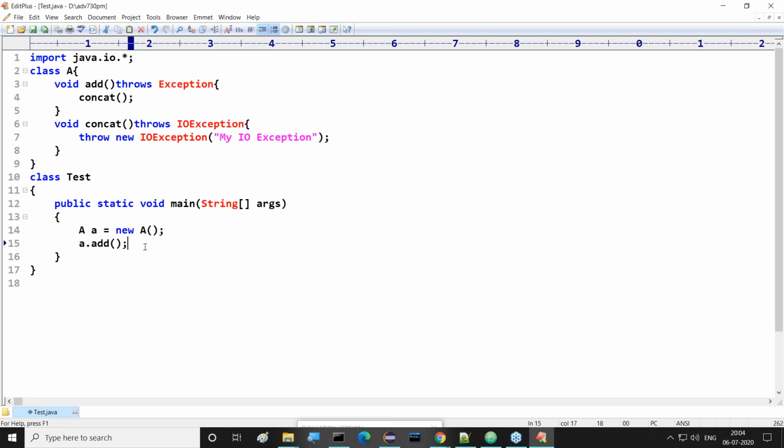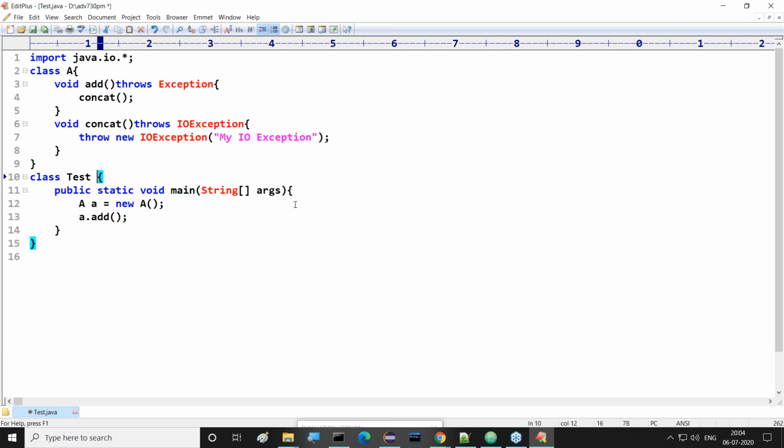Now my requirement is that inside this main method also I don't want to handle this exception. But where do we want to handle this exception? All of you have to know this clearly. We want to handle this exception at the caller of this main method. If you want to handle it at the caller of the main method, then inside the main method prototype we have to provide throws and some exception name.